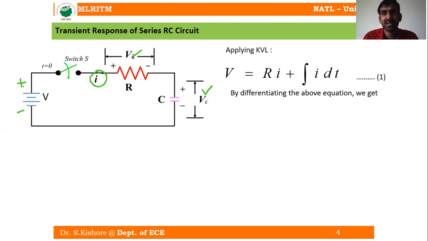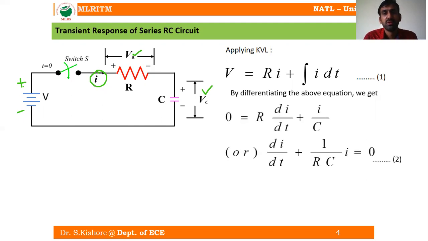But here there is an integral, so we need to differentiate it. Differentiating with respect to t, V is a constant, so dV by dt becomes 0 here.